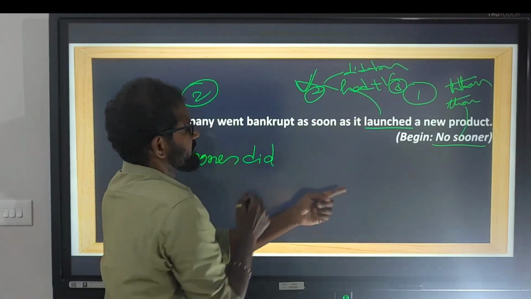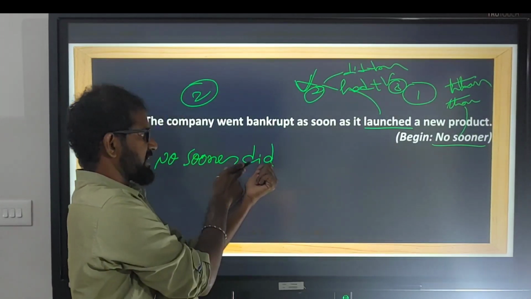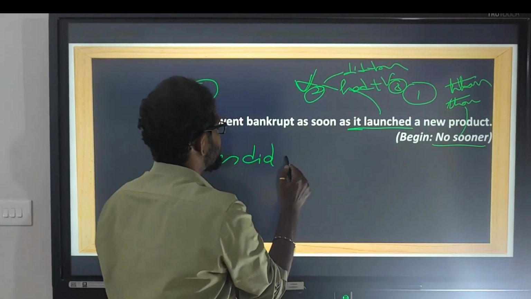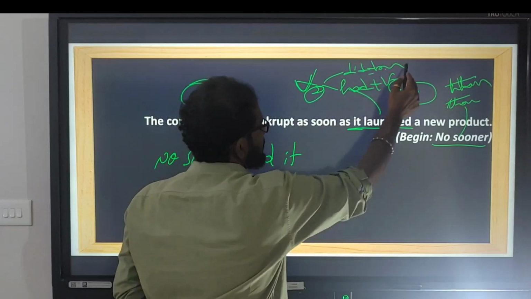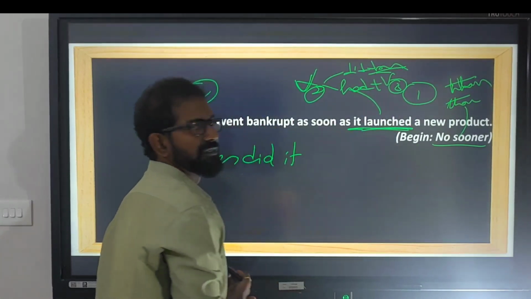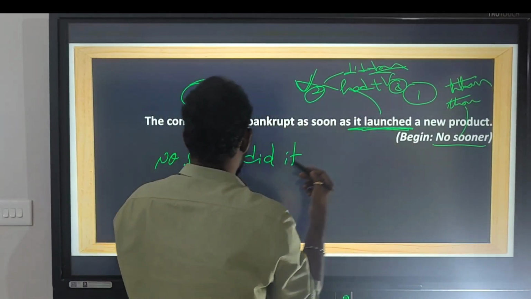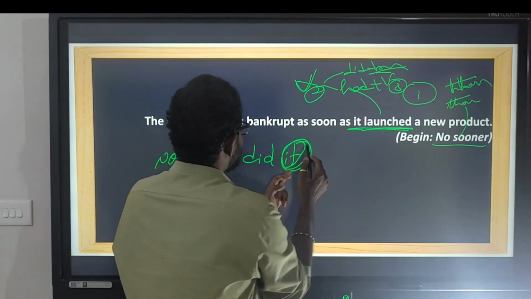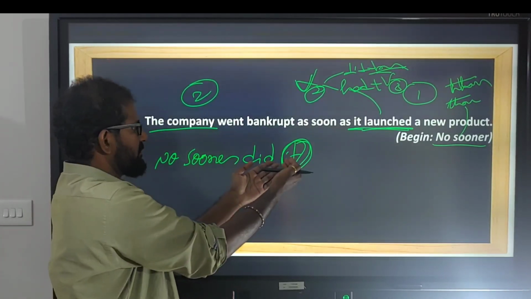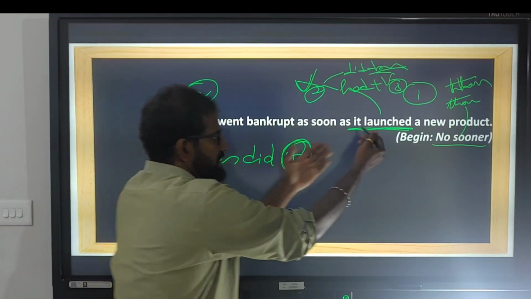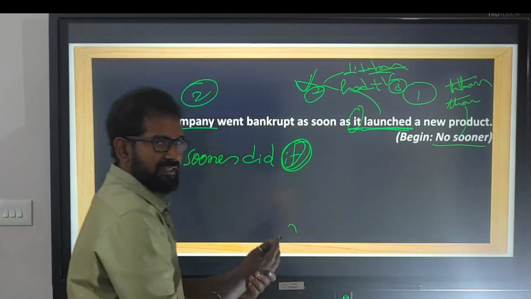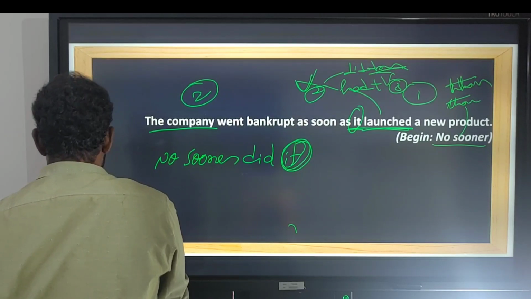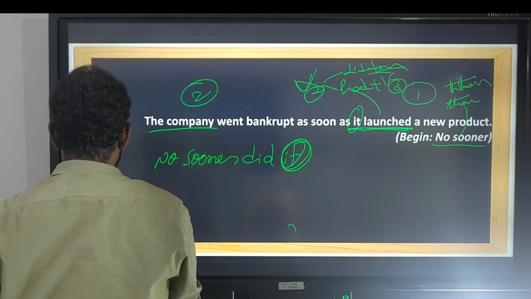No sooner did. That's a helping verb, immediately after these expressions. Next is the subject. What is the subject? It. No sooner did it. Launched is V2, so we need to make it base form, launch. Now it refers to the company. Since we are beginning the sentence, we can't write it, but we are supposed to write that it refers to the company. So we write here the company.